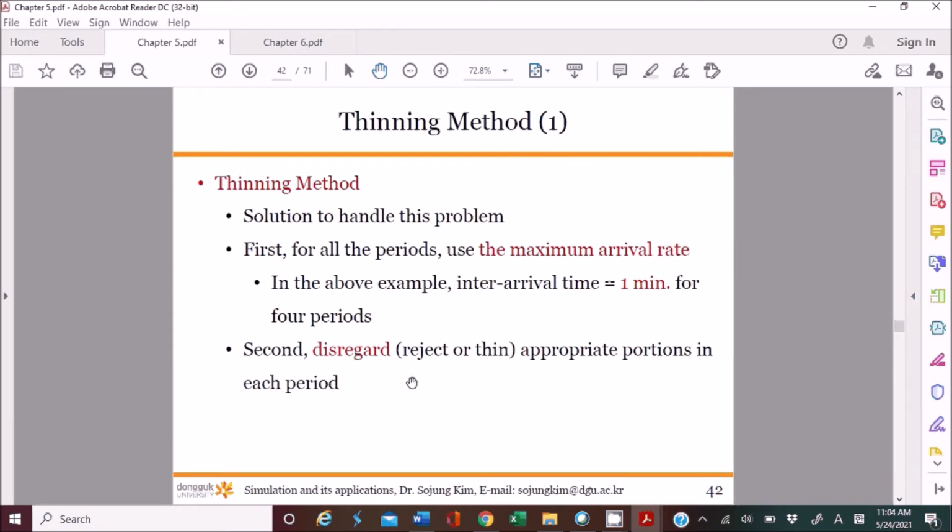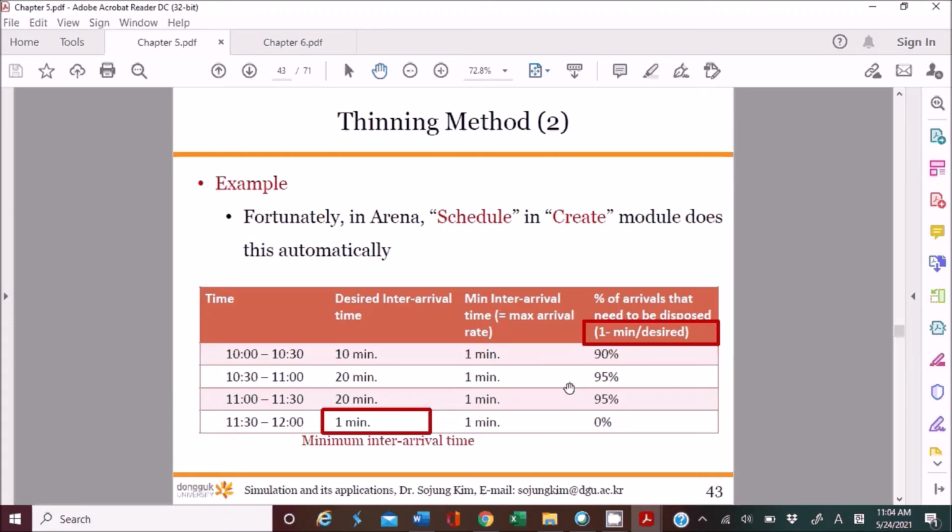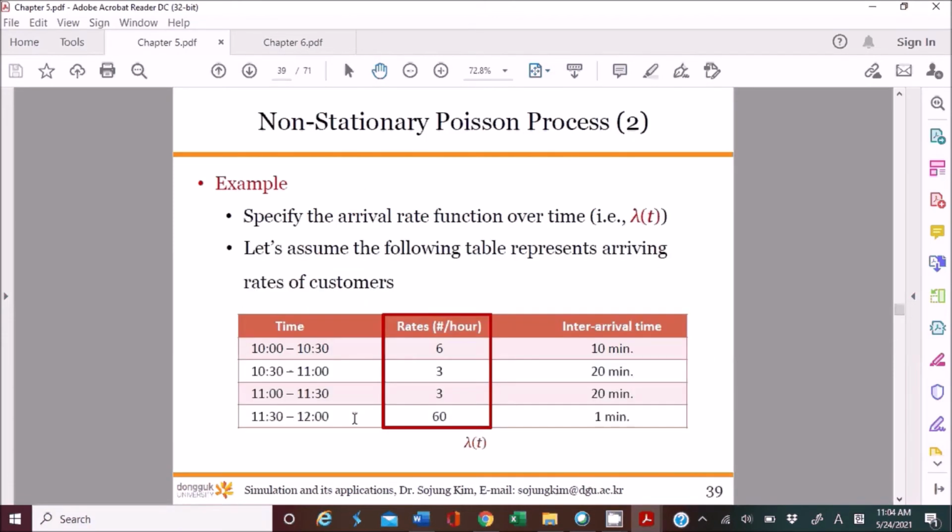And then disregard the appropriate portion in each period. Let me explain this with this example. We have the desired inter-arrival time for each time period: 10, 20, 20, 1 minute. These values were given by the arrival rate information per hour.